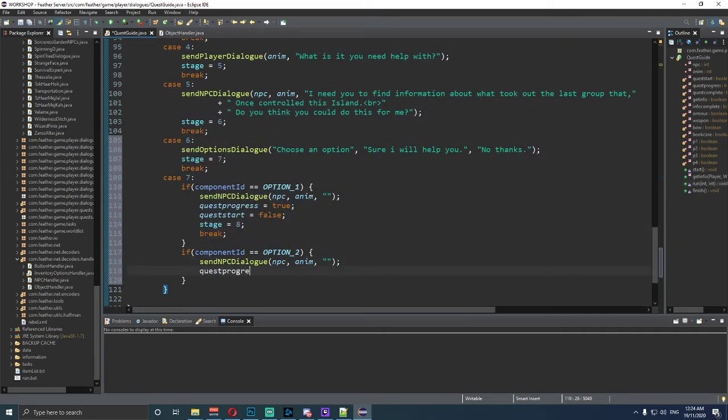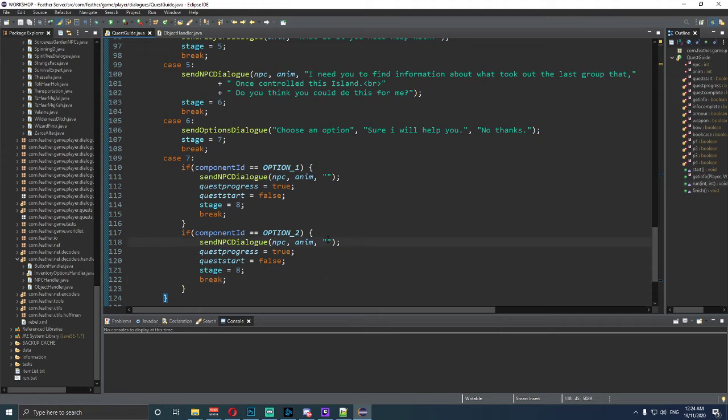We want to do the same thing underneath here. Quest progress is equal to true. Quest start is equal to false. Stage is equal to 8. Break. Okay. And we're going to say, sorry, but